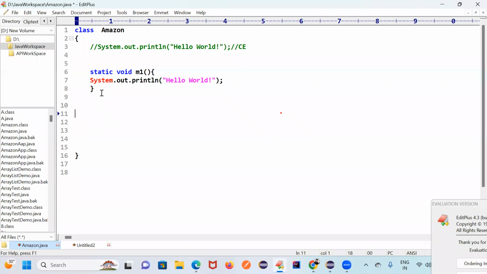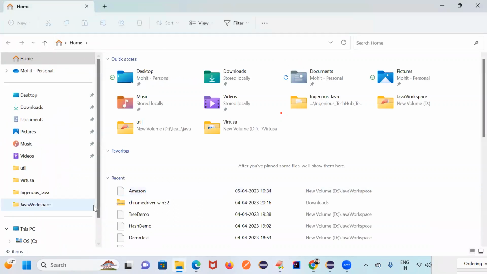So here, when I press Control+1, it will compile, and when I press run, it will execute. What will the compiler do? Let me show you that picture so you can understand.